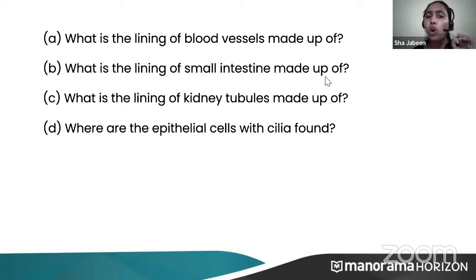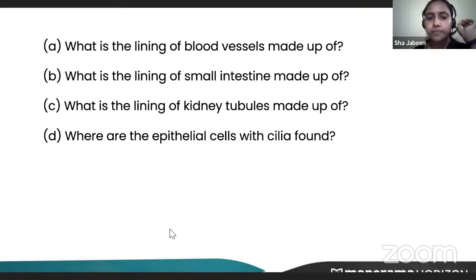Now, what is the lining of small intestine made up of? Just give a quick answer, students. Small intestine is made up of columnar, simple columnar. Then what is the lining of kidney tubule made up of? Yes, cuboidal. Very good. Where are epithelial cells with cilia found? Where do we find them?